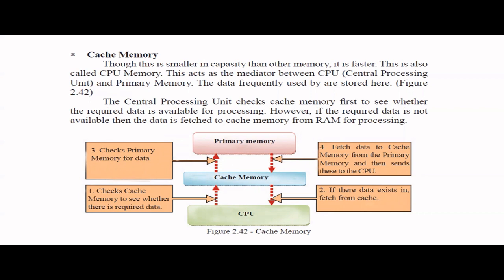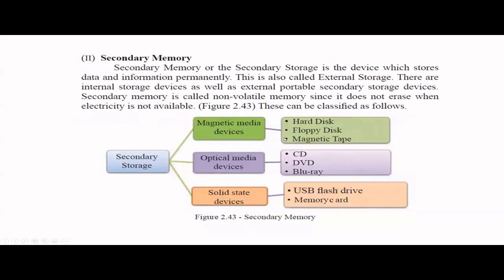Therefore, we usually have a cache memory in between, where the CPU will first come and check the cache memory to see whether the required information is there. If it is there, no worries, the CPU will take that information and continue the work. But if that information is not in the cache memory, then the CPU will fetch data from the RAM, right? So that is what this particular diagram explains.